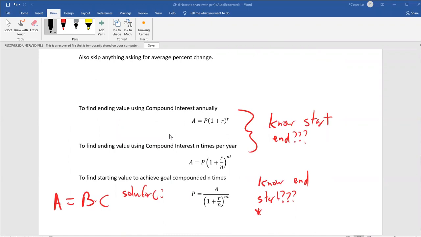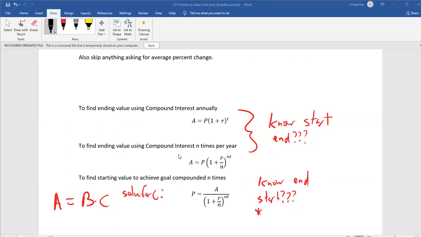So these two formulas we've already seen. They're the first two formulas on your formula sheet. I attach these statements to them so you know exactly what to do. If you know the starting amount but not the ending amount, you use one of these two. How do you know which one? Are you compounding annually, or are you compounding more than once per year? Read the question. Pay attention. That's where students go wrong. They don't pay attention. They just go, oh, I want to use this formula. No, you got to pay attention.